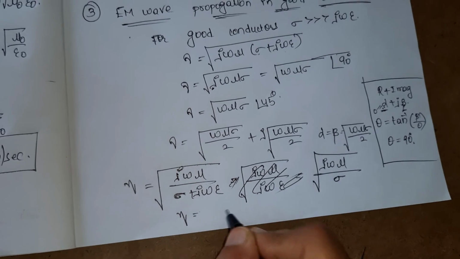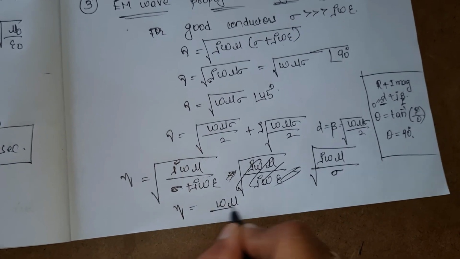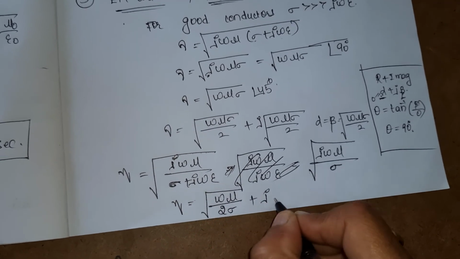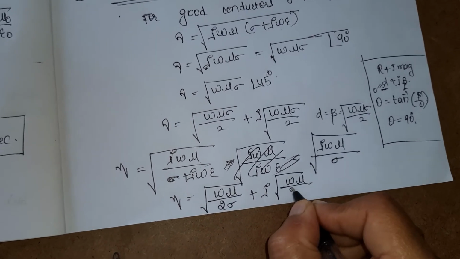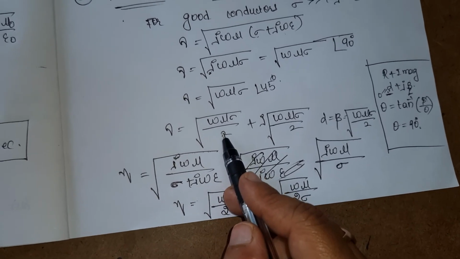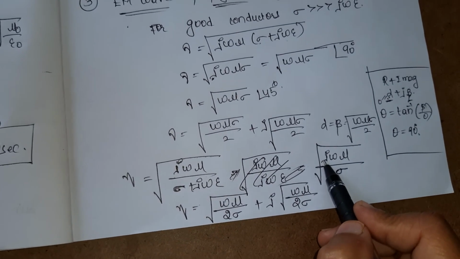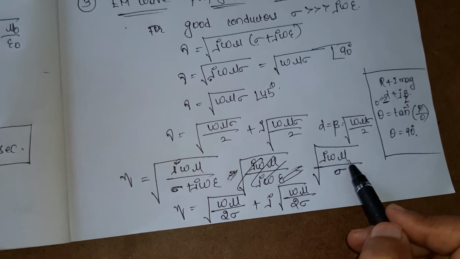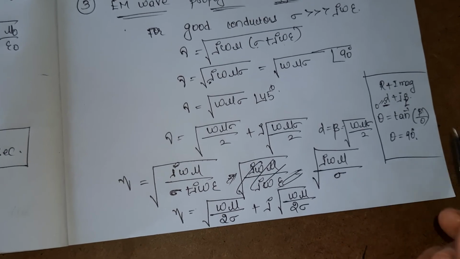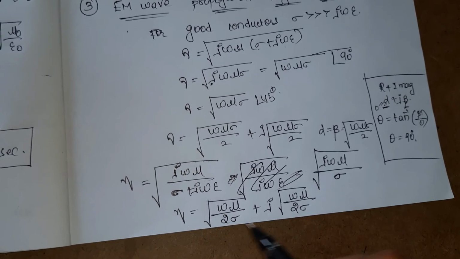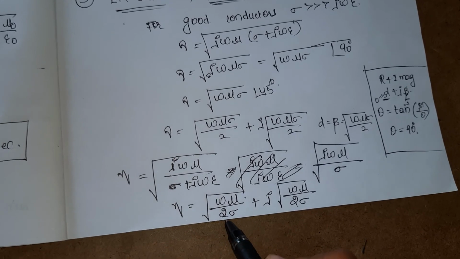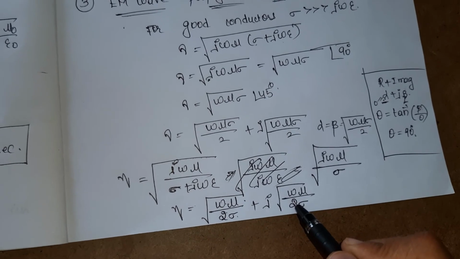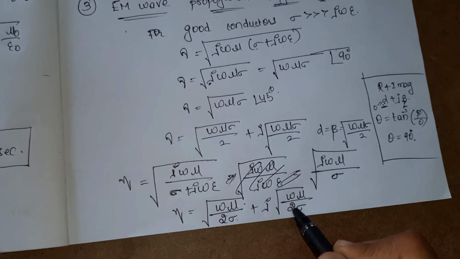So eta is equal to root of omega mu by 2 sigma. I am writing directly like this, because already we know that after removing j we get angle 90 degrees under the root. If I remove the root, I will get 45 degrees. And what is tan 45 degrees? 1 by root 2. So directly I am writing here omega mu by 2 sigma, with a real term and also an imaginary term.